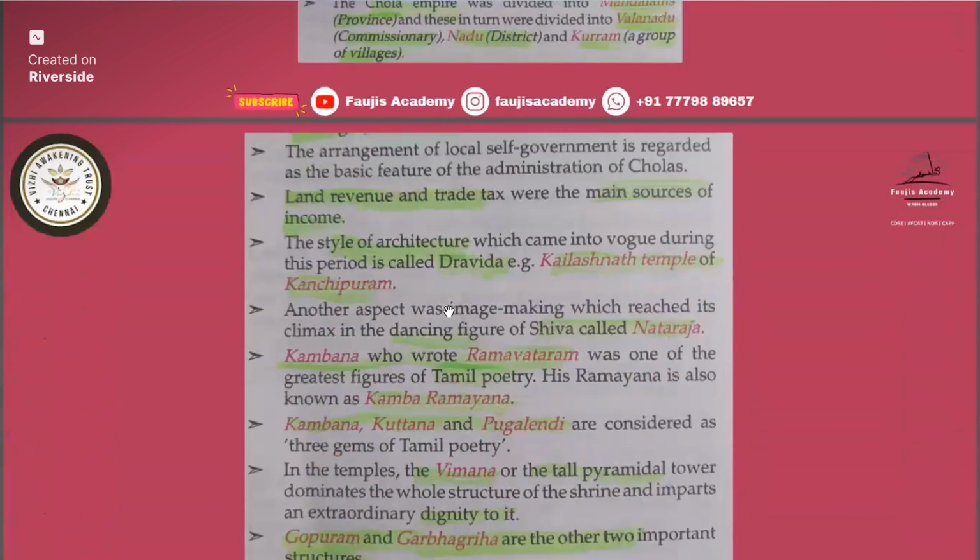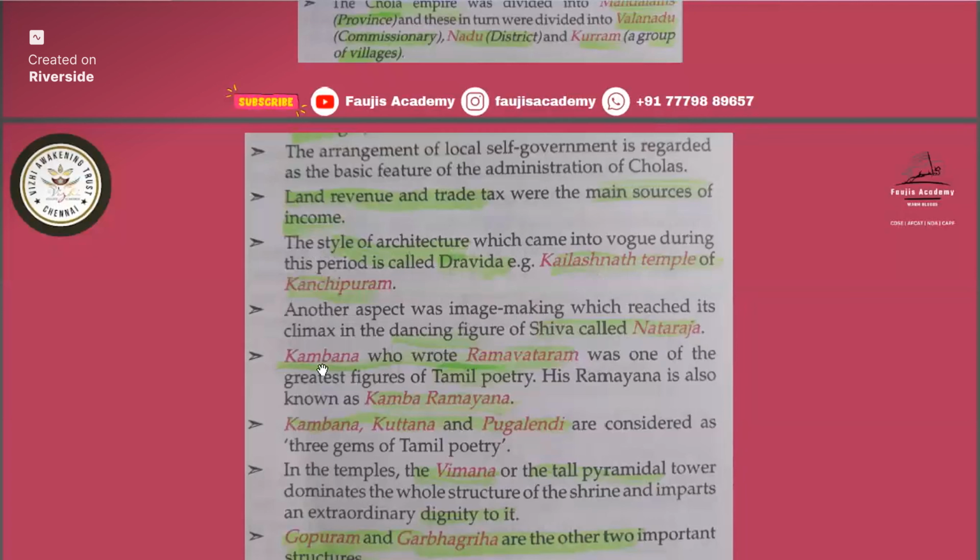Okay. Now we'll see land revenue and trade tax were the main sources of income. And the style of architecture which came into vogue during this period is called Dravida style. So the Chola Empire used the Dravida style of architecture, like the Kailash Nath Temple of Kanchipuram. Another aspect was image making, which reached its climax in the dancing figure of Shiva called Nataraja. So the dancing figure of Shiva is known as Nataraja.